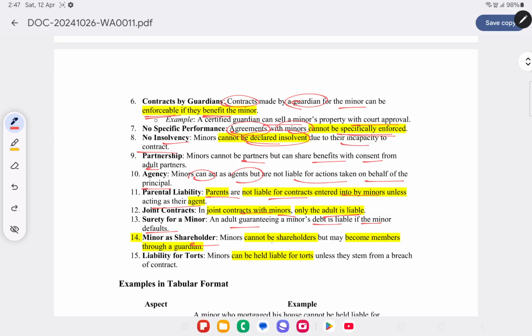Minor as shareholder. If a minor is a shareholder, they can be a shareholder only through a guardian, but they cannot directly be shareholders. Liability for tort. Tort means civil wrong. A minor can be held liable for torts unless it arises from breach of contract. If it is due to breach of contract, then they will not be held liable.